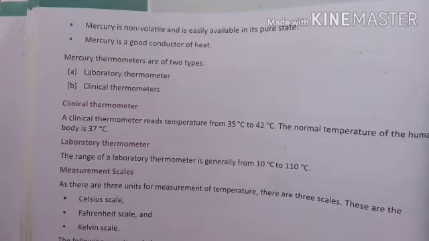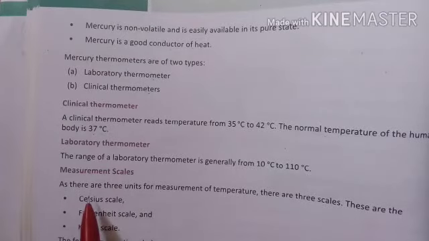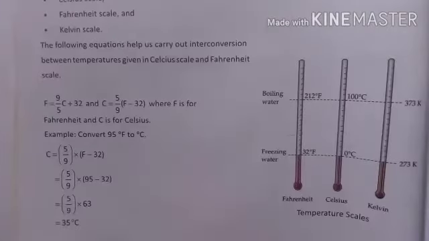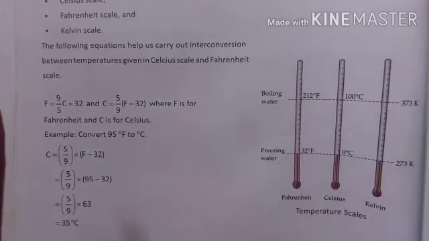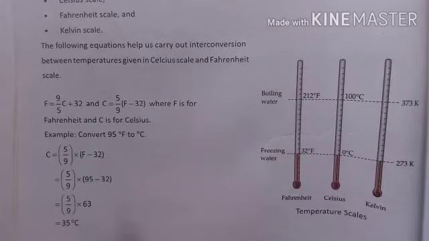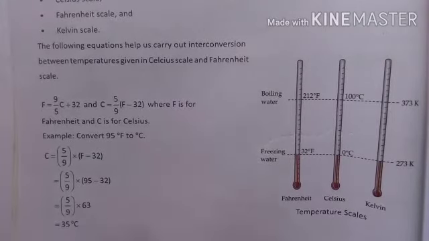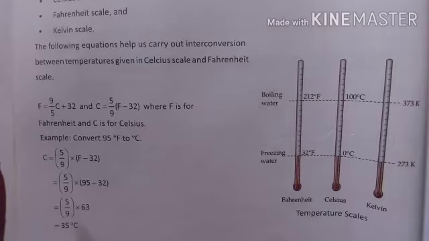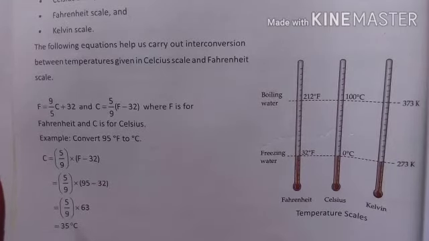Now the next heading is measurement scales. There are three units of measurement of temperature, so there are three scales: the Celsius scale, the Fahrenheit scale, and the third, the Kelvin scale. The Kelvin scale is not used frequently, but Celsius and Fahrenheit we will use. Many times when you see the temperature on your mobile, it gives you two units, Celsius or Fahrenheit. Mostly we will choose Celsius, degree centigrade.